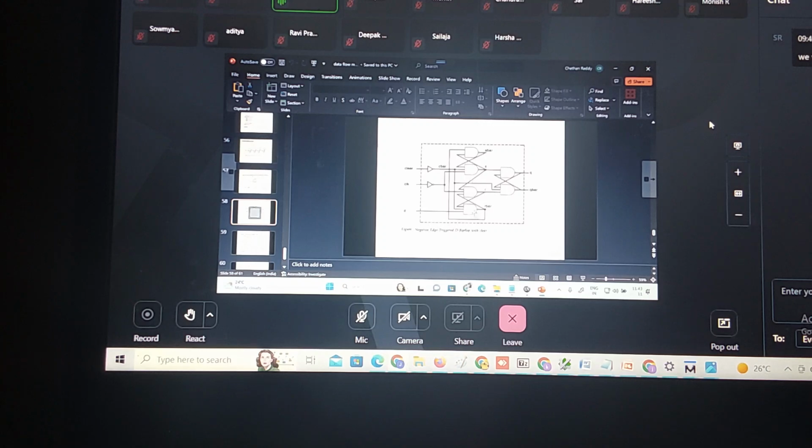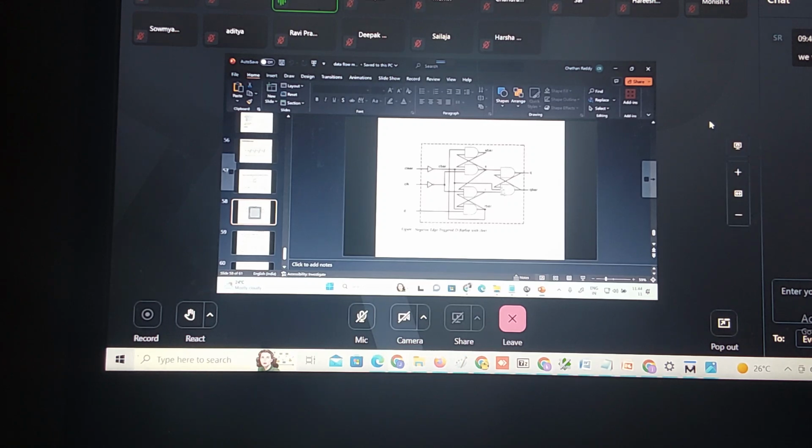What latch are we considering here? NAND latch or NOR latch? NAND latch. This is one latch. This is another latch. This is another latch. 3 latches we are using along with a few gates, NOT gate. Now how this will work is, whenever the negative edge comes, the output changes. It will stay the same until the what?